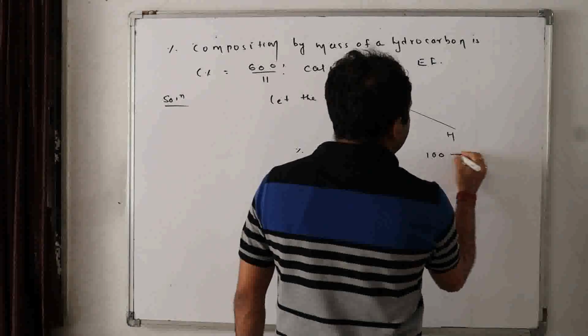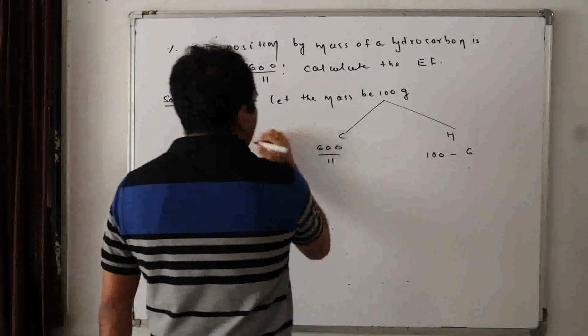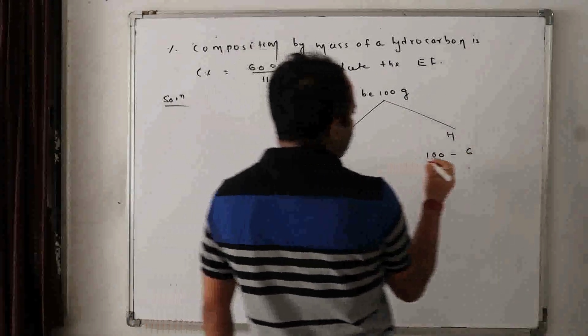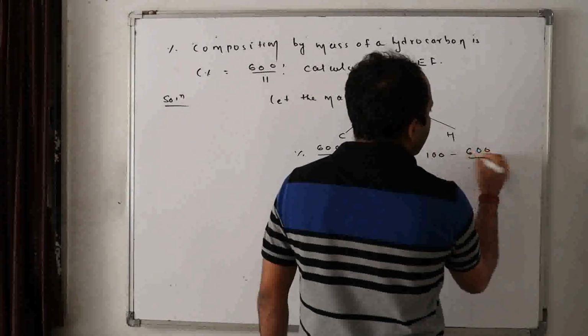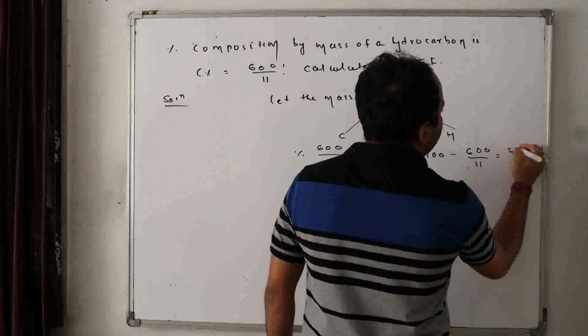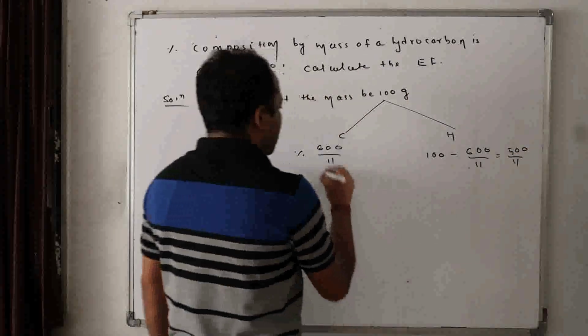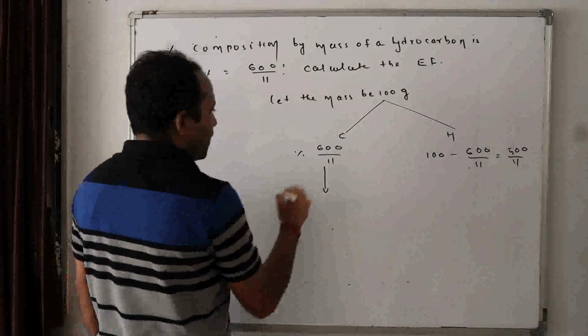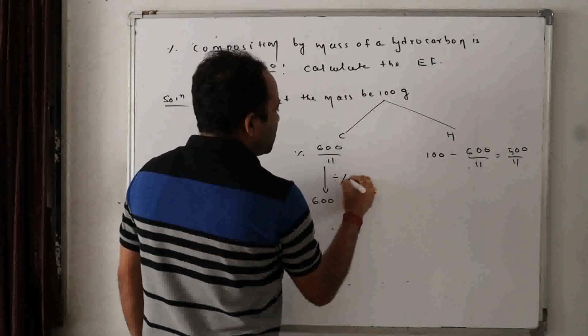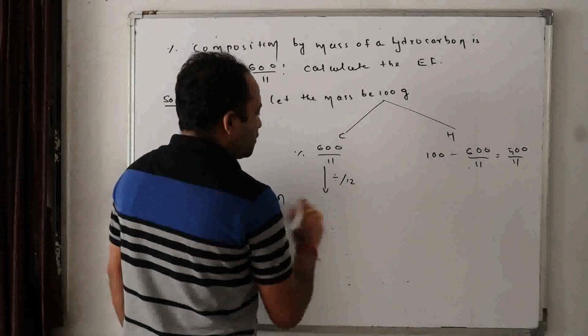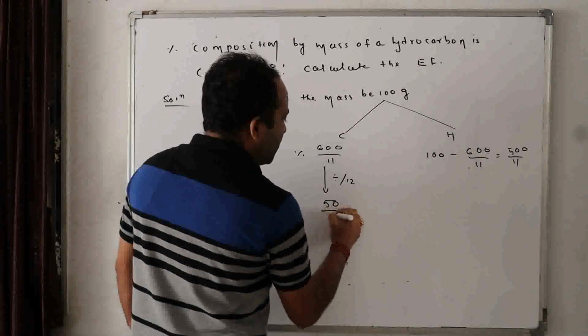Can I do it like this? 100 minus, this is percentage, right? 100 minus 600 by 11 is equal to 500 by 11. Now, how to find the number of moles of carbon? 600 by 11 divided by 12, isn't it? So, I will get 50 by 11.